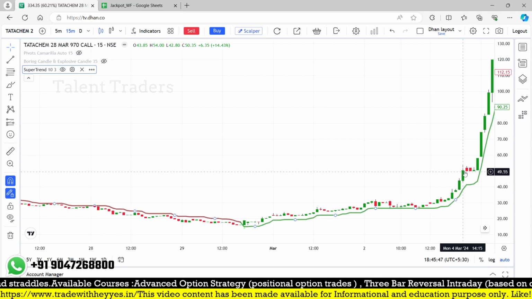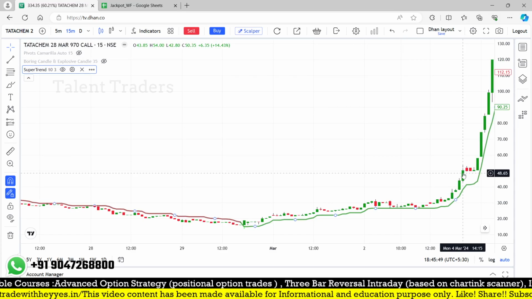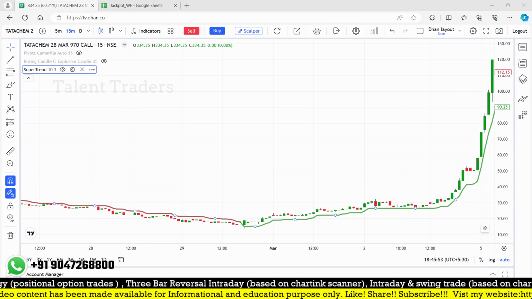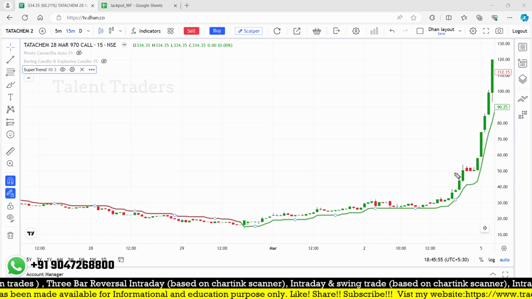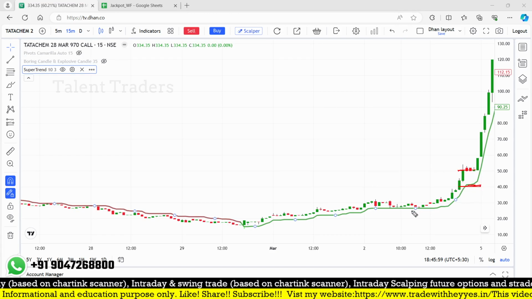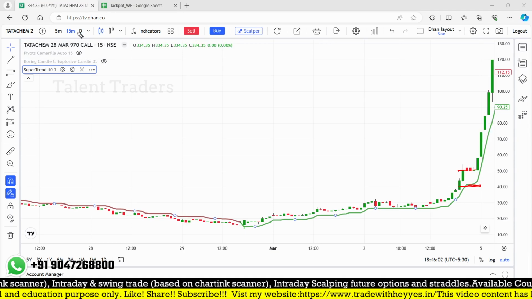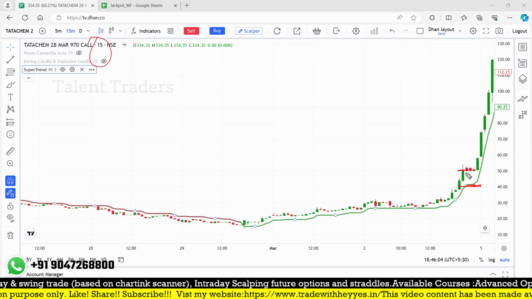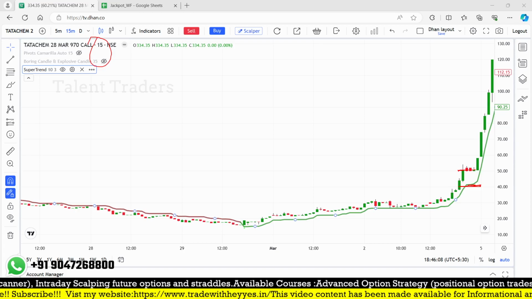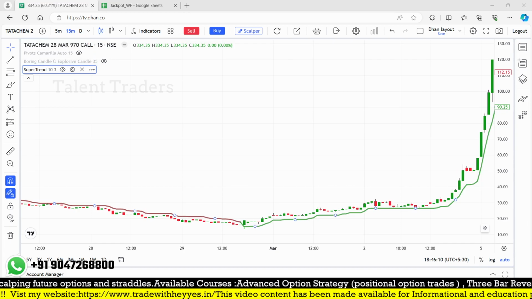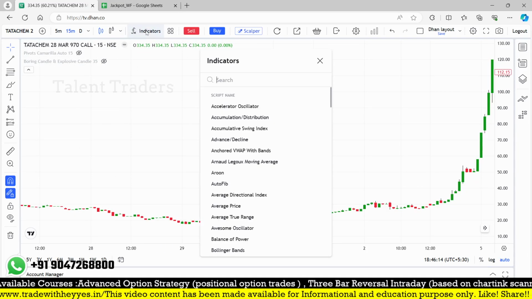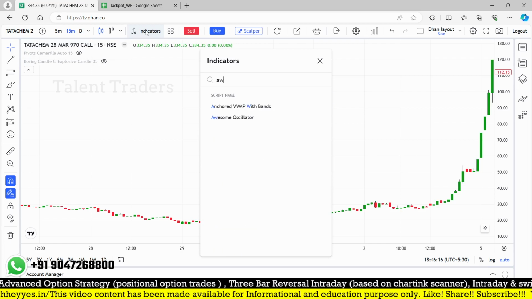Here is the point where we got a 53 entry point around 2 o'clock on 4th March. If you are going to take an opportunity from this particular trade, here is the entry point. You can keep the stop loss below the Supertrend or the low. I'm just focusing on a 15-minute time frame, and maybe the stop loss is around 52 to 40. Sometimes people don't use Supertrend, so you can use the Awesome Oscillator. This is not about the indicators. It is about the ideology you are using.